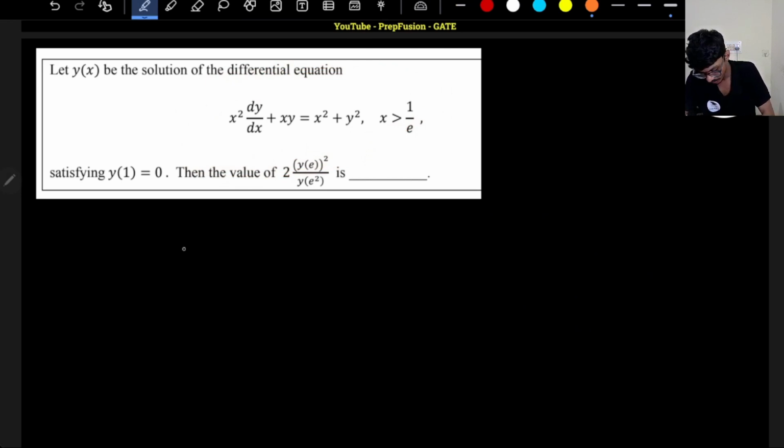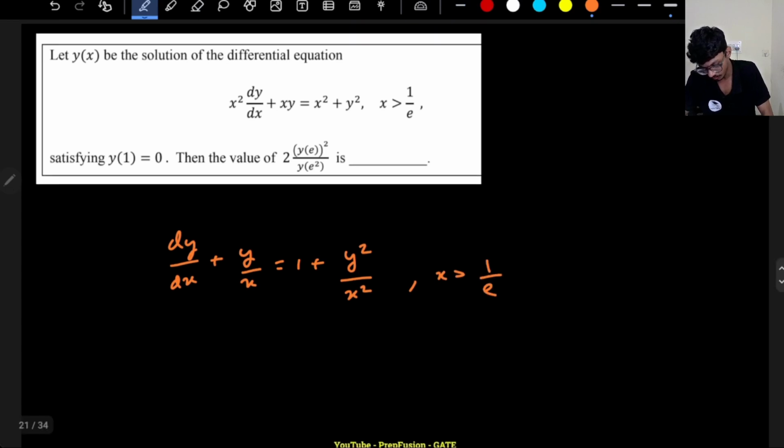It's just like if I divide by x square on both sides, this will be dy upon dx minus y by x equals to 1 plus y square divided by x square. Okay, so x will be greater than 1 by e, that is given to me. So what I can do, I can do a simple substitution, y is equals to vx, right? So if I do this, what is dy upon dx?